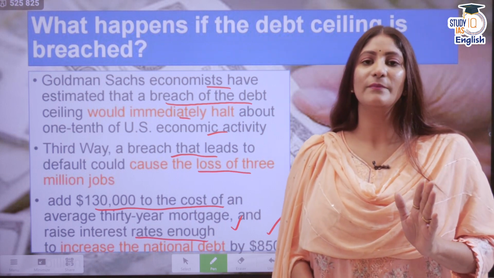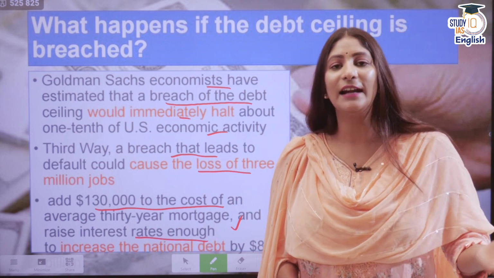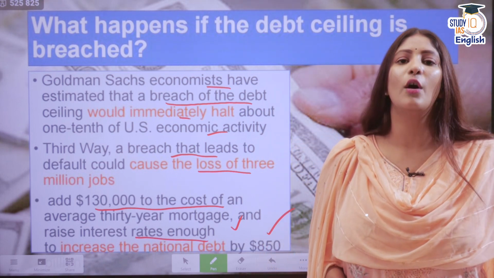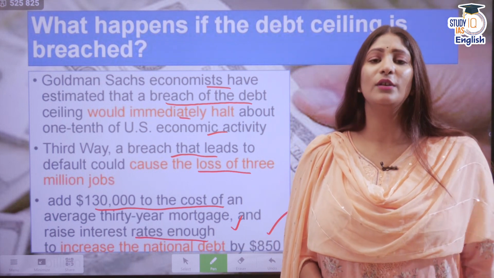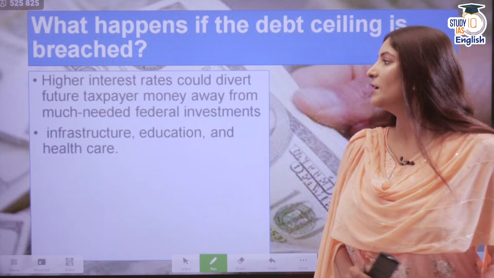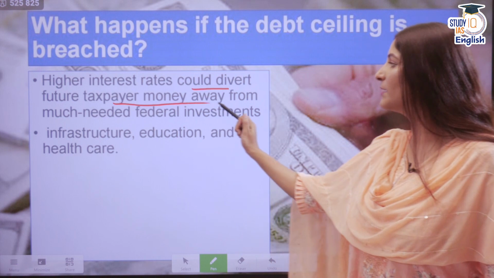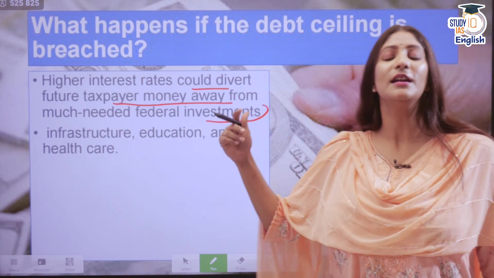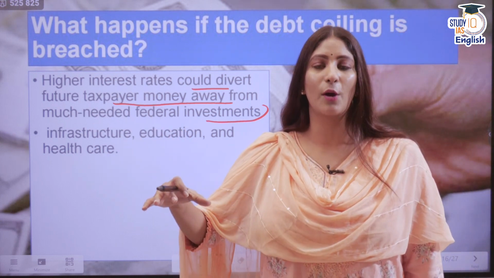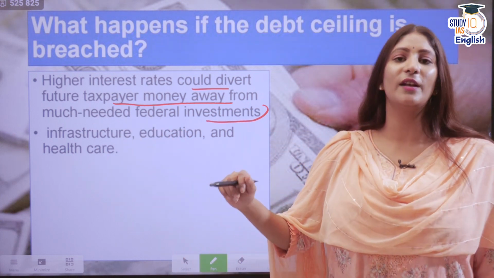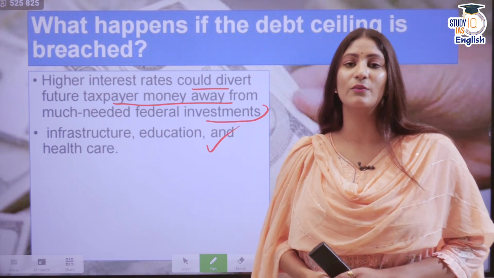As I have already told you, the loan amounts will be given at a higher rate to the homeowners and the public. So if they are not getting enough loans to pay back their previous loans, it could lead to another issue. Now, higher interest rates also could divert future taxpayer money away from much needed federal investment. They might not want to invest in such projects which are not giving them back proper interest. So infrastructure development would also come to a halt. Education and healthcare are something that they are also worried about.